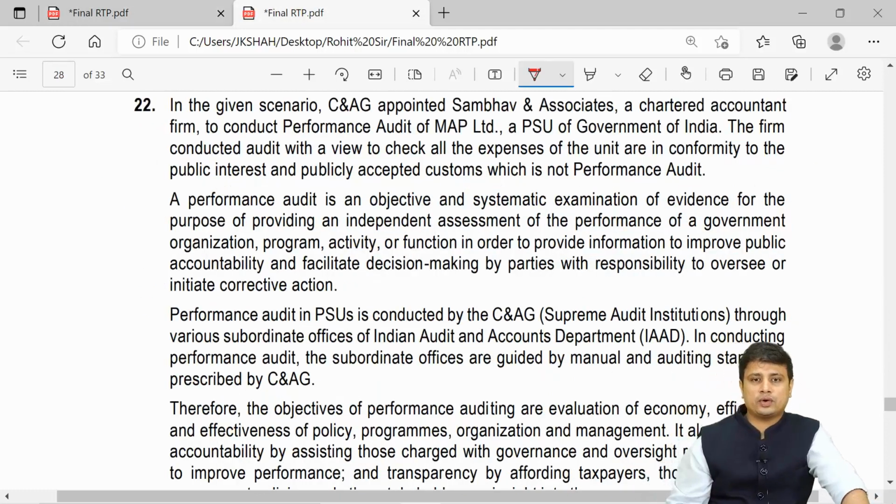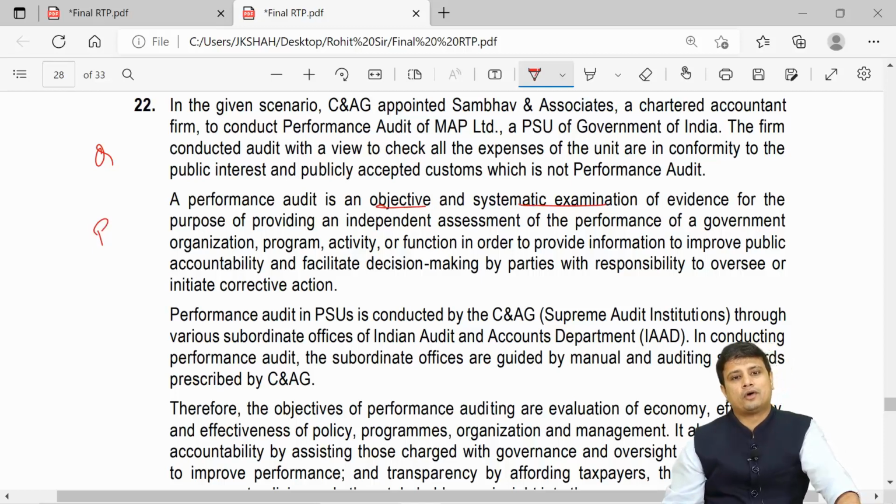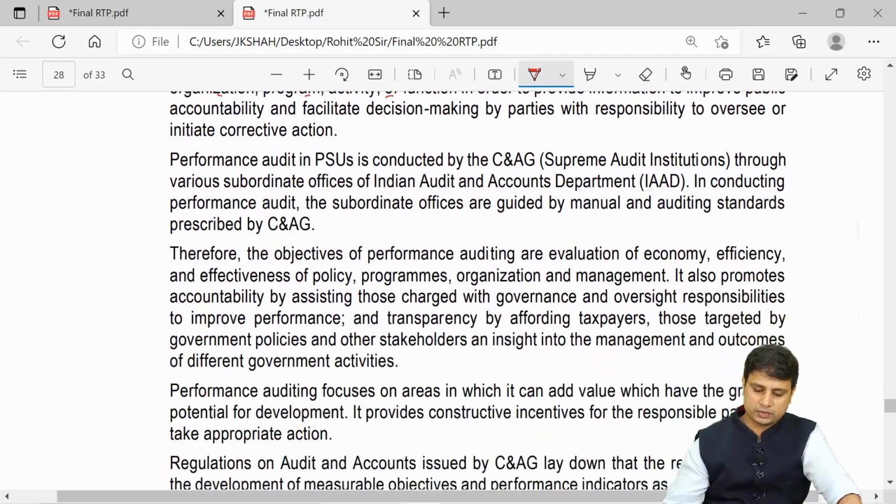In this scenario, CAG appointed Sambhav. So they have mentioned what is there in the question. So this is question specific. Now they are explaining what is performance audit. The performance audit is an objective and systematic examination of evidence for the purpose of providing an independent assessment of the performance of a government organization, program, activity, or function. So they have explained what is performance audit.